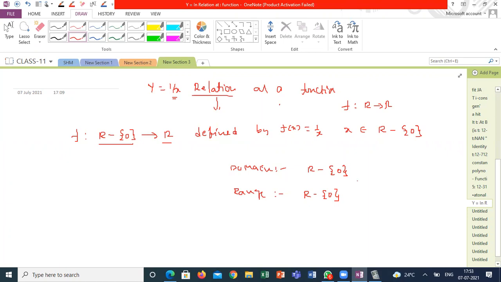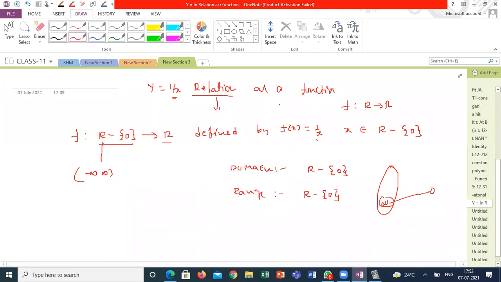If I substitute infinity, only then can it reach 0. But infinity is not part of the domain. What is the interval of R? Minus infinity to infinity, open interval. So how can you get the range? For what value of x will you get f of x is 0? Infinity. So infinity can't be substituted now. Infinity is in an open interval, and infinity is not part of it. Infinity means an undefined value.